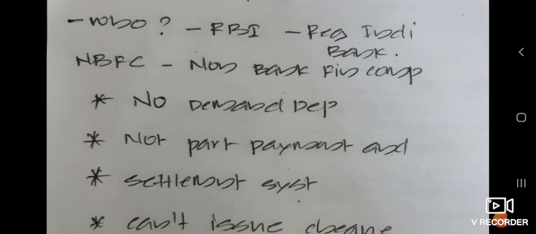In other banks, if we have a deposit, they will provide us a cheque, and we can use that cheque at any time. But in the case of an NBFC, they will not accept demand deposits and will not issue cheques, but they will be able to provide loans for us. Okay, so that is the difference between an NBFC and another private bank or commercial bank.